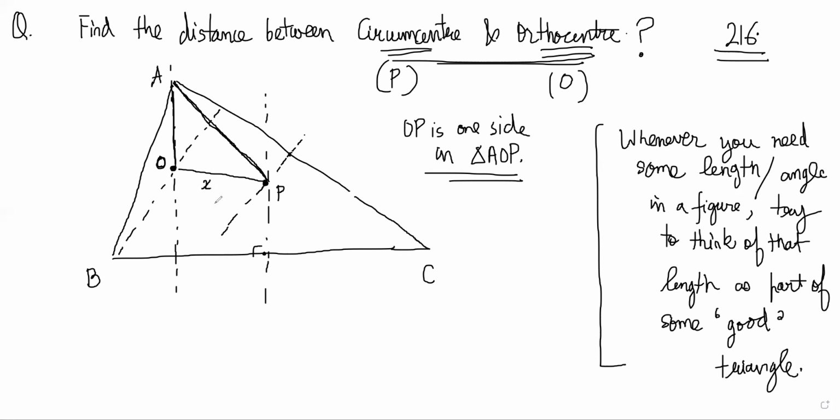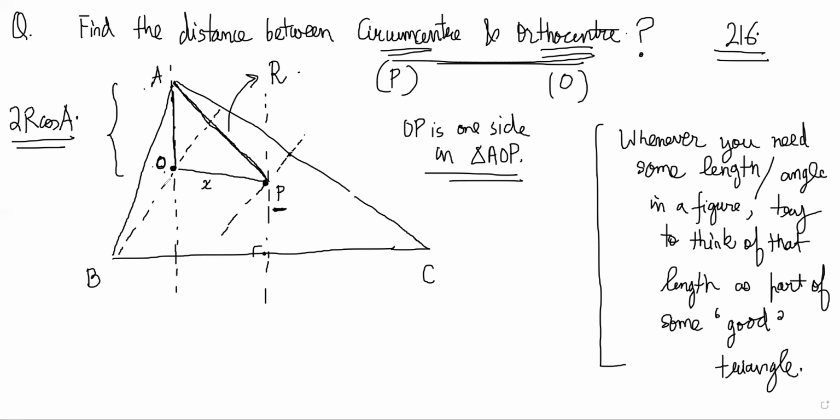We still need to find OP, but it is useful because there are things we can do here. O to A is what? Orthocenter to vertex distance, we know directly, right? We know the formula 2R cos A, right? And circumcenter to A is basically the circumradius R, correct?